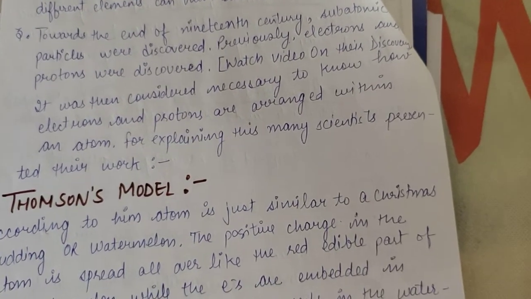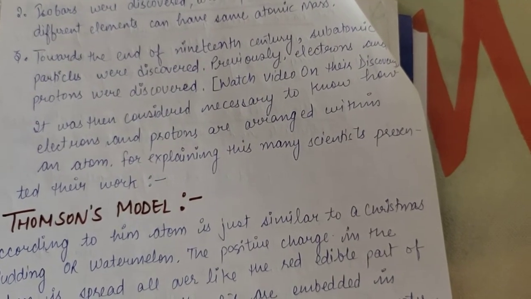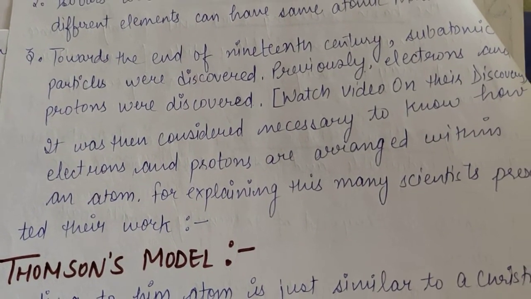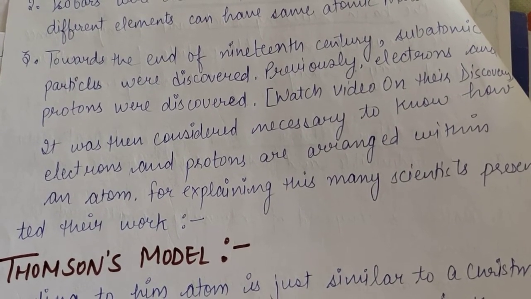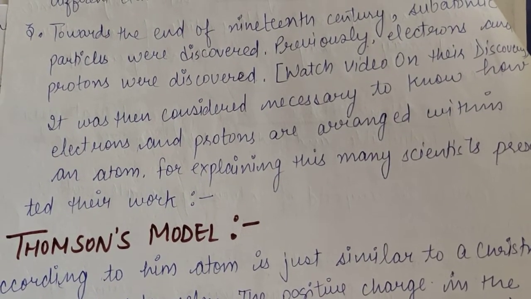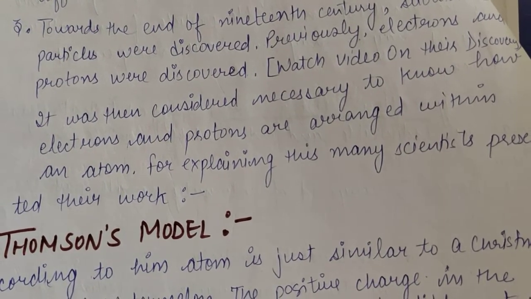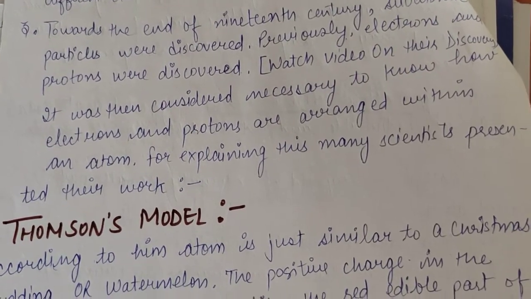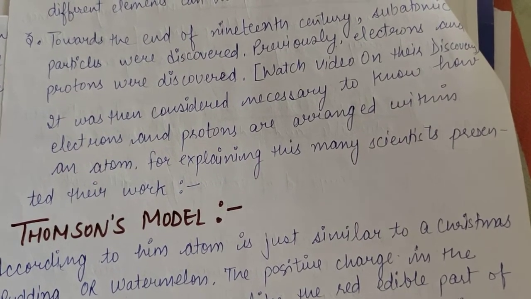Now the third limitation is that by the end of the 19th century the subatomic particles were discovered. When the 19th century came, subatomic particles like electrons, protons, neutrons were also discovered. So it was then considered necessary to know how electrons and protons are arranged within an atom. Dalton had said that the atom is indivisible, but later on it was discovered that there are subatomic particles even beyond the atom.